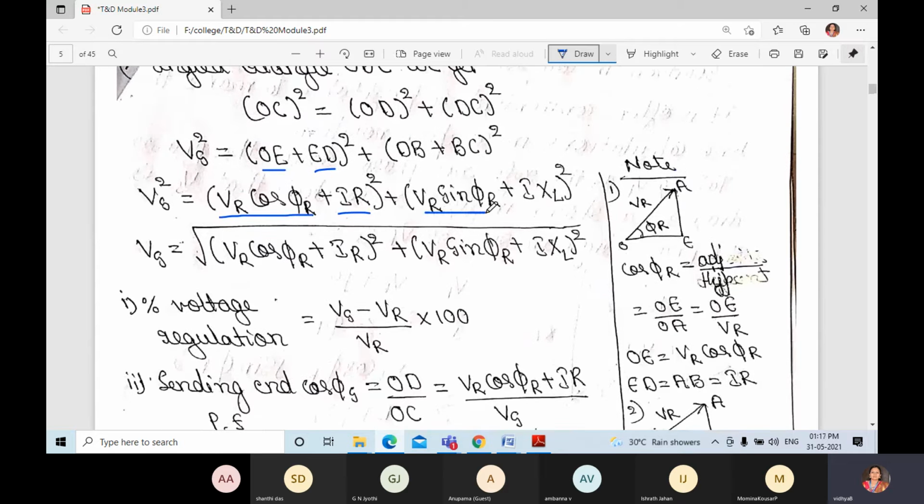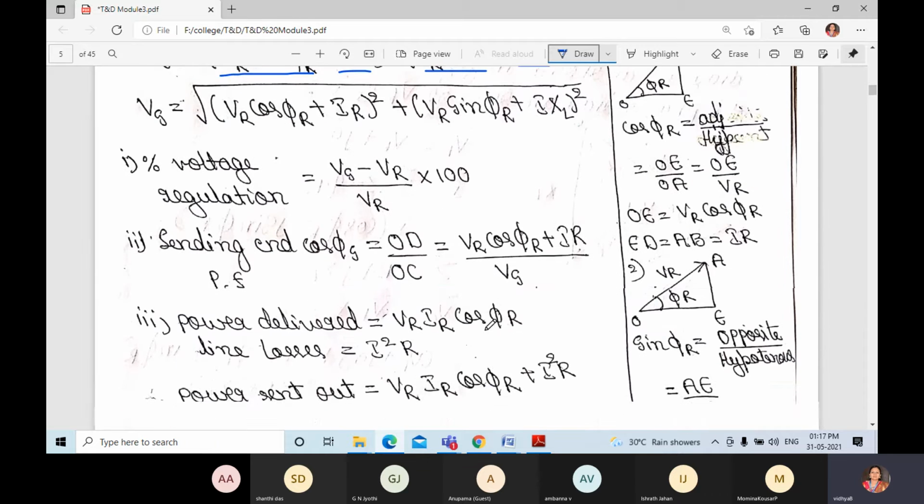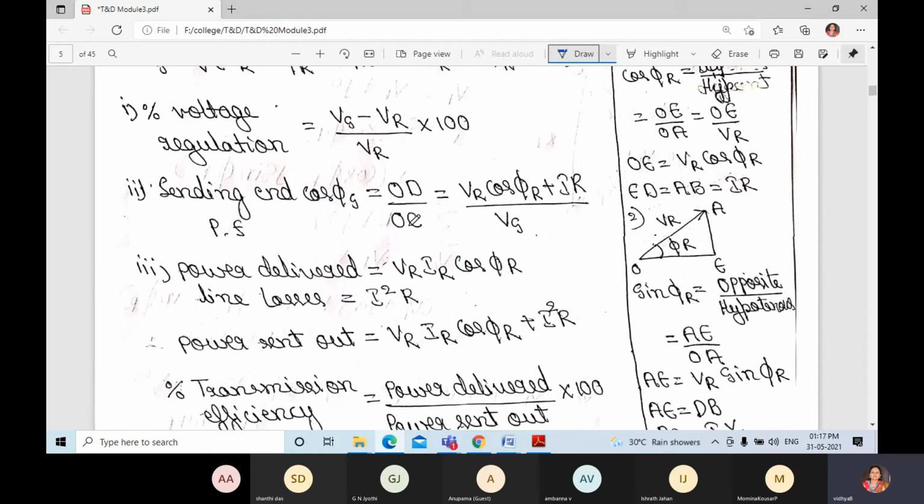VR into sin phi R plus IXL, whole square. Vs is equal to square root of (VR cos phi R plus IR) whole square plus (VR sin phi R plus IXL) whole square. Percentage of voltage regulation is equal to Vs minus VR divided by VR into 100, and sending end power factor, OD divided by OC, is equal to (VR cos phi R plus IR) divided by Vs.